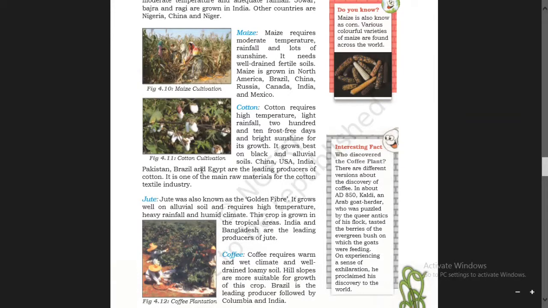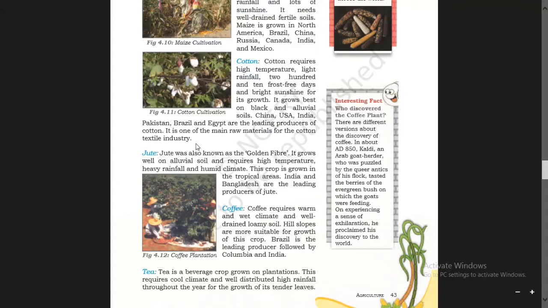India, Pakistan, Brazil, and Egypt are the leading producers of cotton. It is one of the main raw materials for the cotton textile industry. Jute. Jute was also known as the golden fiber.